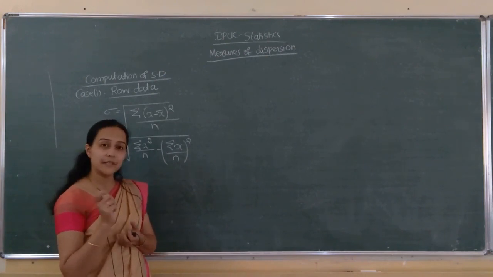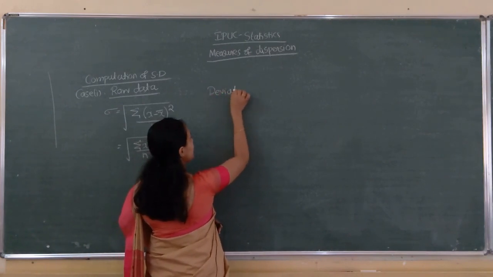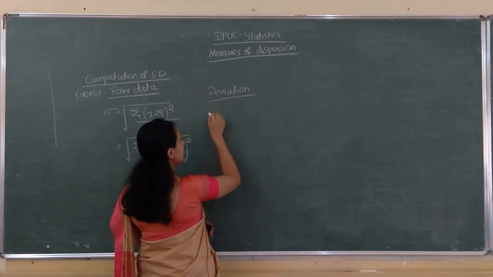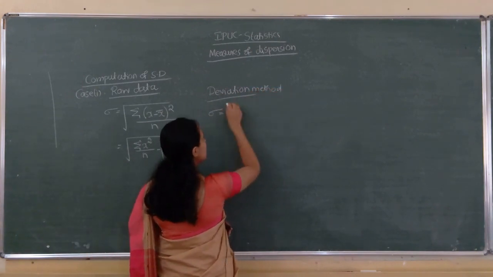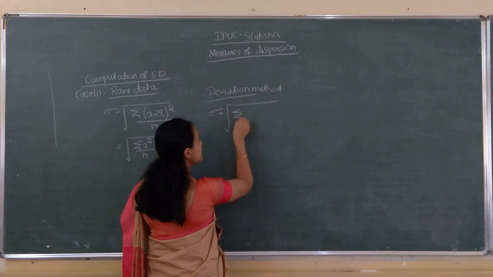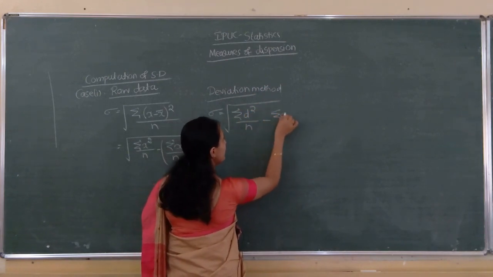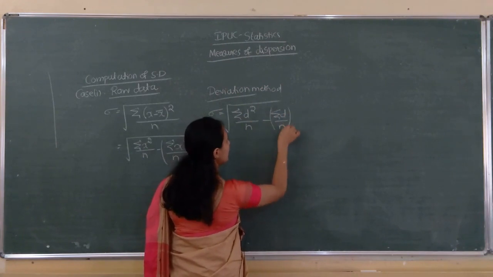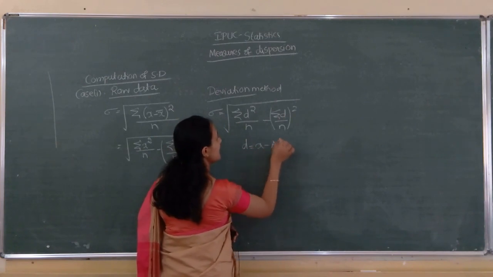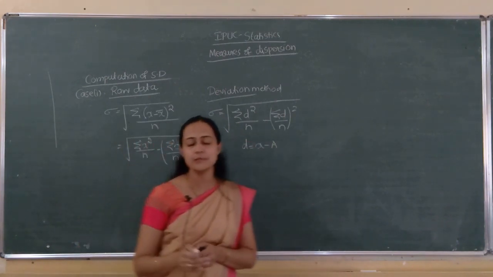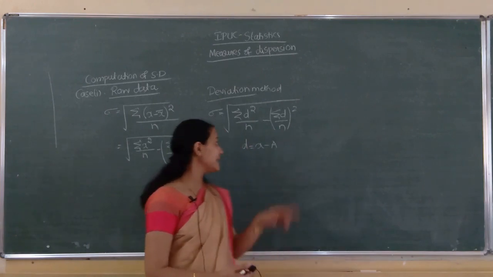The same if the deviation method is there. By using the deviation method, sigma equals square root of sigma d square by n minus sigma d by n the whole square, where d equals x minus a. Among the x values itself, we take one value as the assumed mean, that is a.